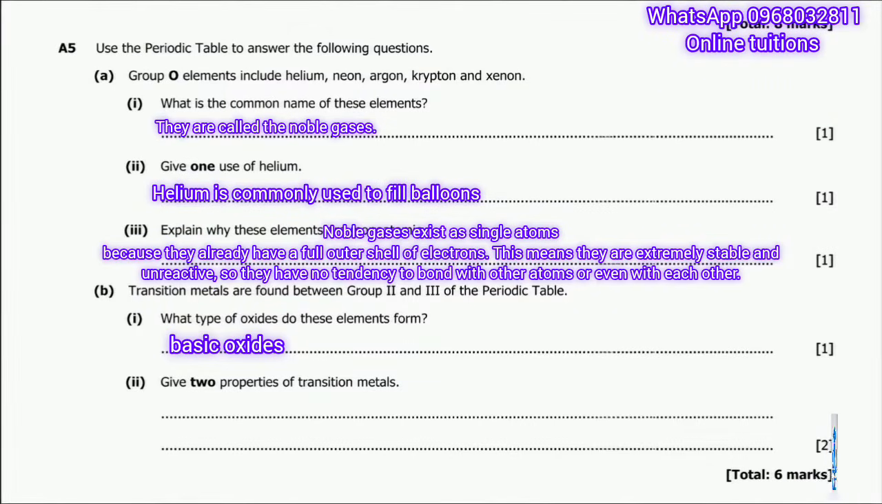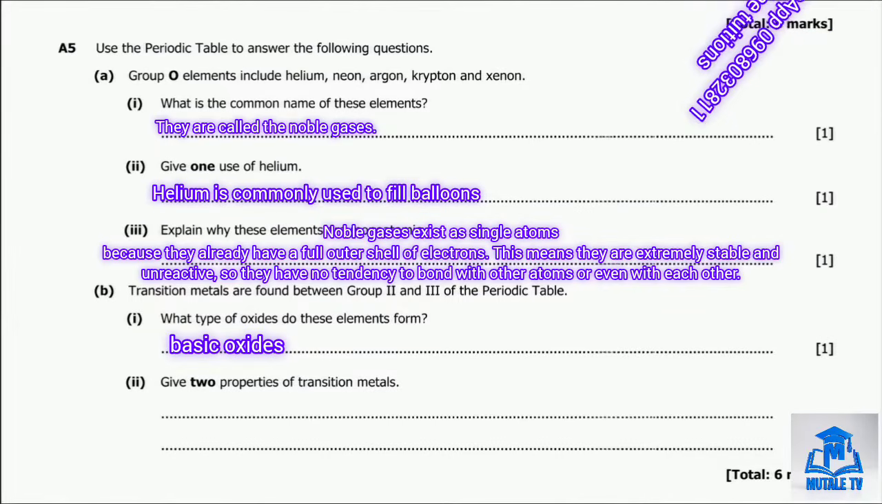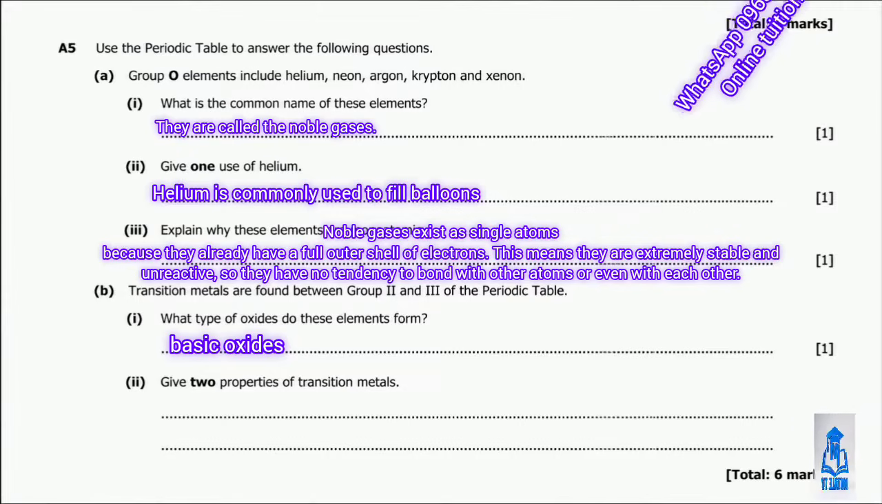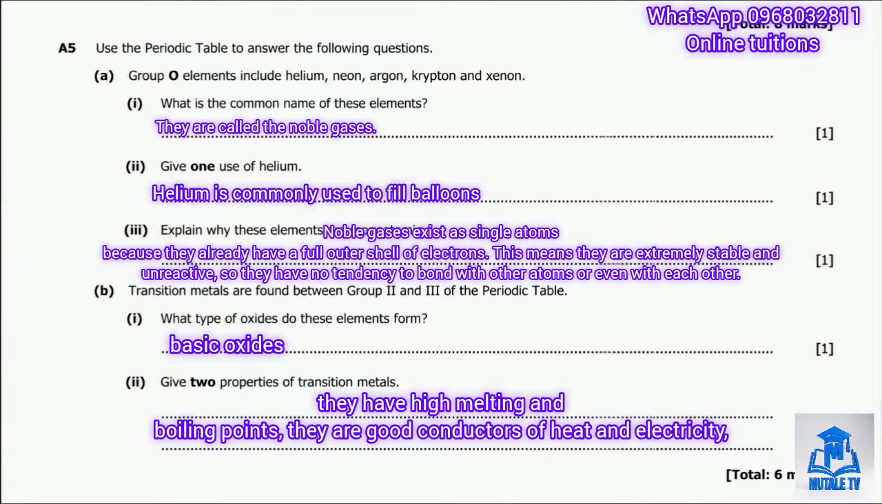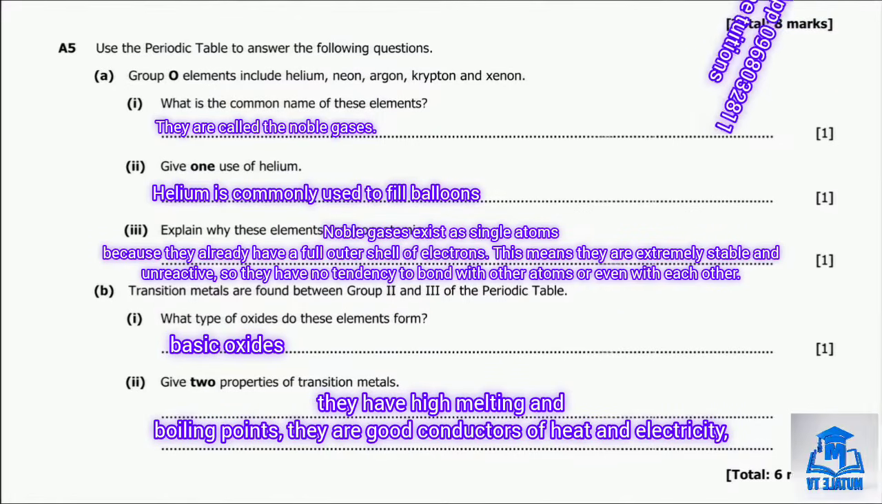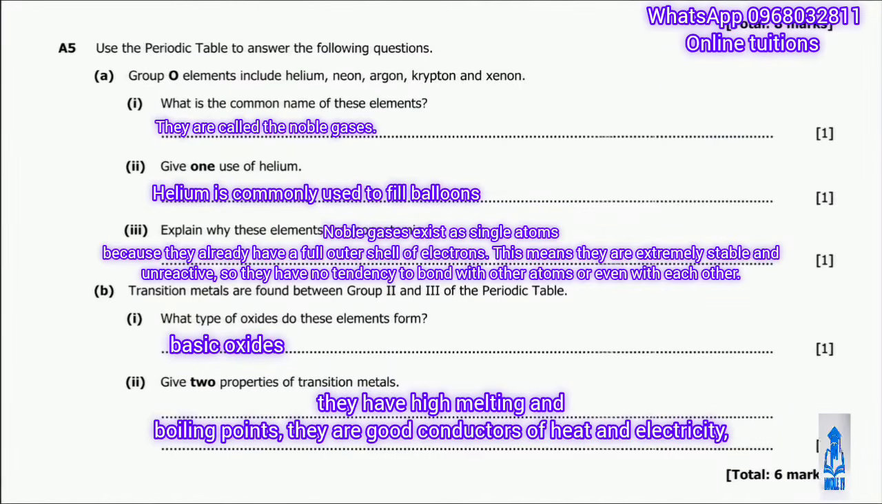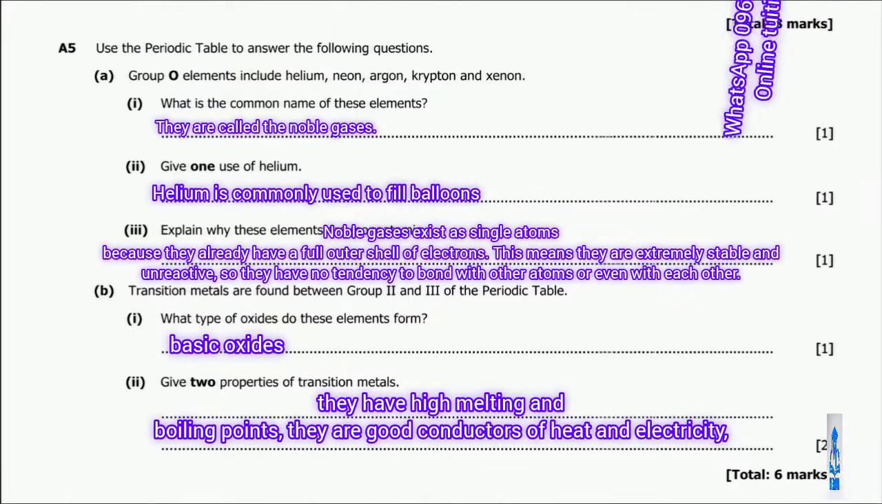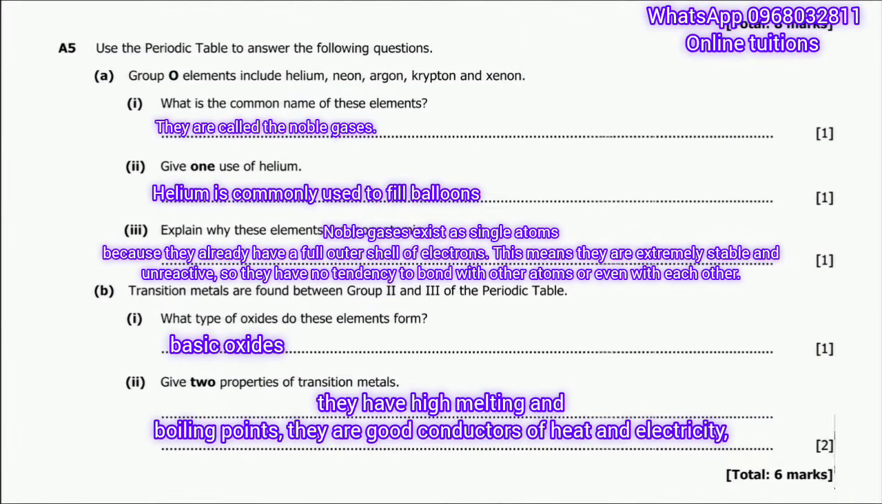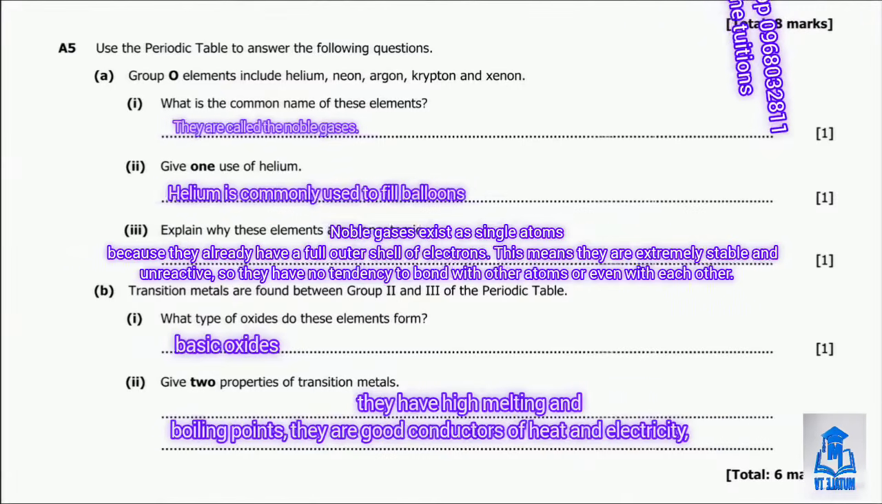Then on to part B2, which asks for two properties of transition metals. Good answers may include: they have high melting and boiling points, they are good conductors of heat and electricity, they form colored compounds, and they often show variable oxidation states. Any two of these will earn the full marks. So that's question A5 finished, 6 marks.